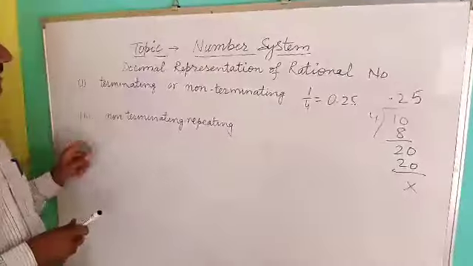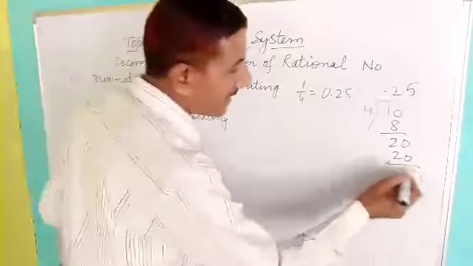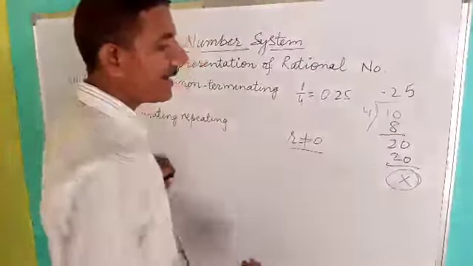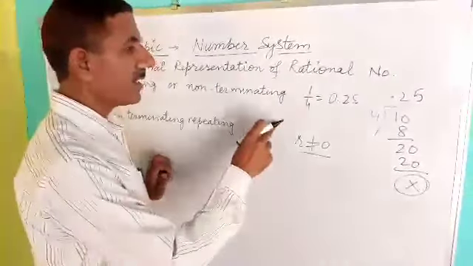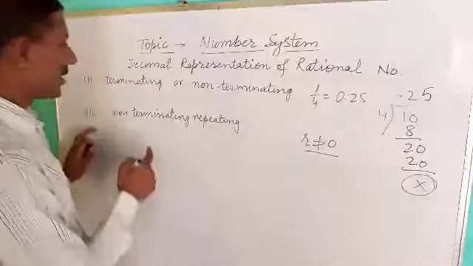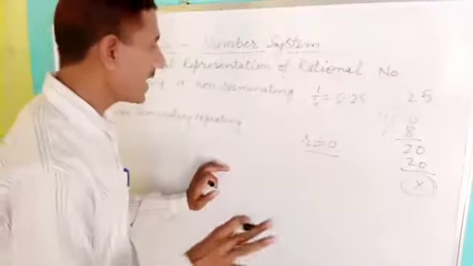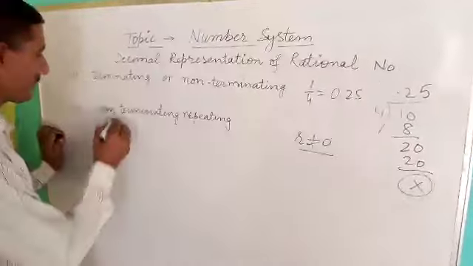In the second part, if the denominator is not 0, then it will give two types of conditions. It will be terminating and repeating, or it will be non-terminating, non-repeating. So let us discuss non-terminating repeating numbers.